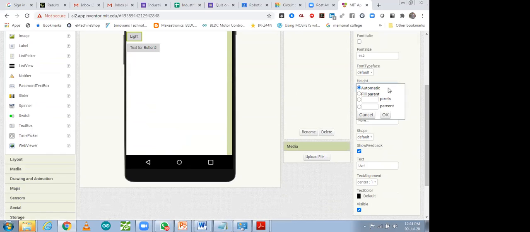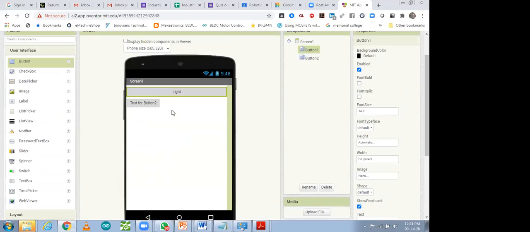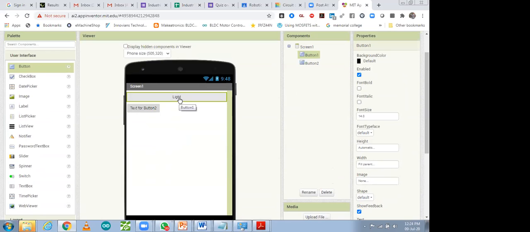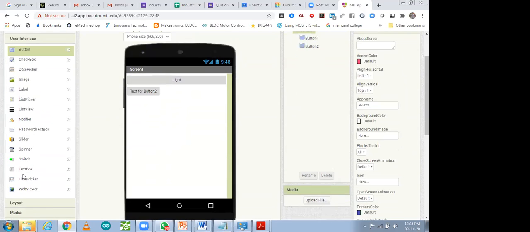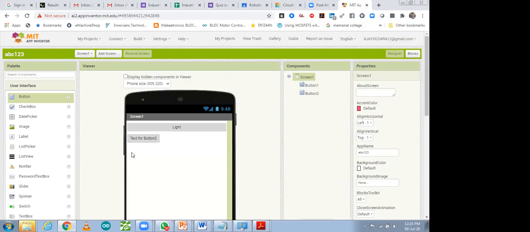So I'm going to change width to fill parent. As I set width to fill parent, it will get fitted over there. So light, text button and all that. So I just set only one button. After setting your buttons, you can take some list pickers, sensors and all that. So any interesting things you want to make, that also you can make.